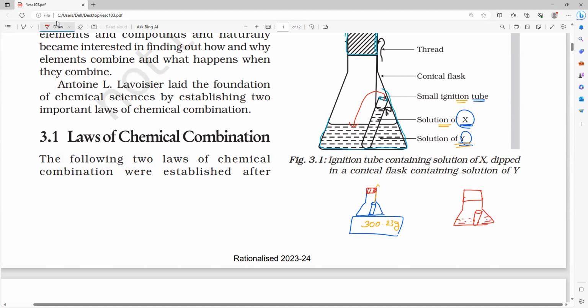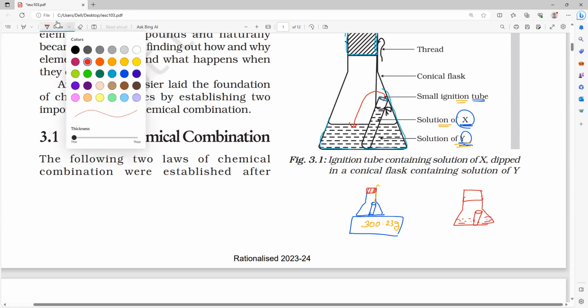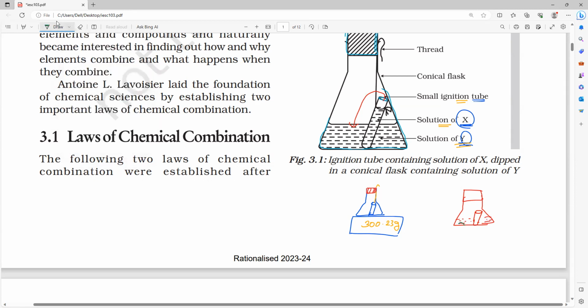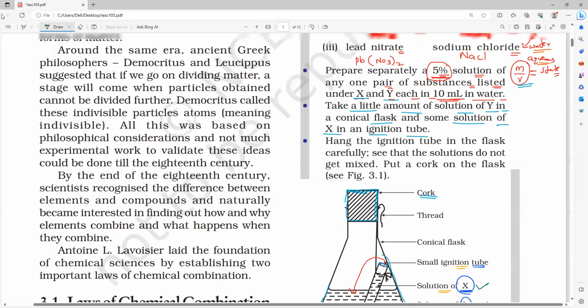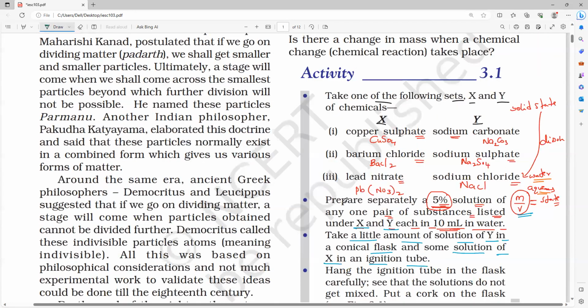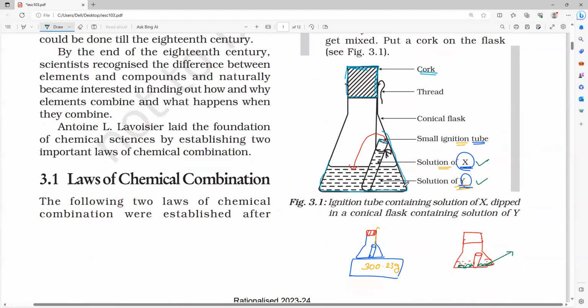In that solution, you can notice down there is an insoluble solid substance. What will form, everybody? Insoluble solid substance. That insoluble solid substance depends upon the products. So let me choose X and Y. What do you want? Whatever you say, I will say either the first one, second one, or third one. Which one do you want? Everybody, tell me. First one. Okay, first one. The other 3 also I will teach you.